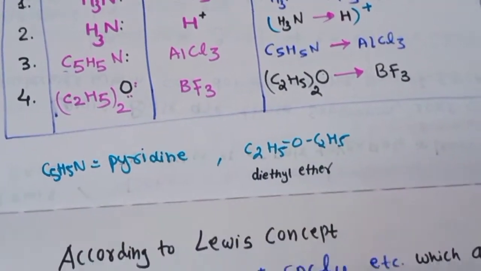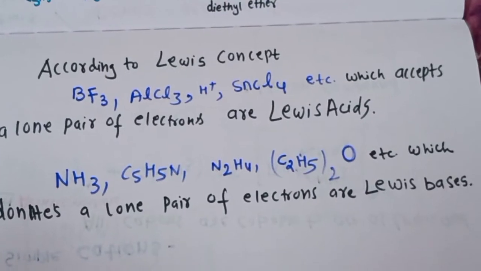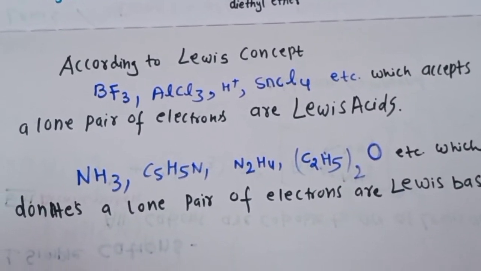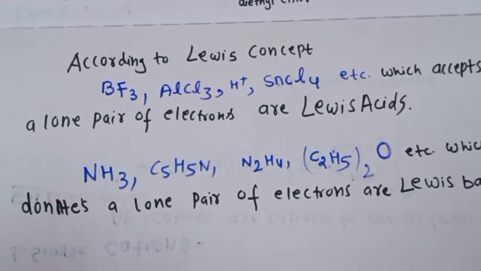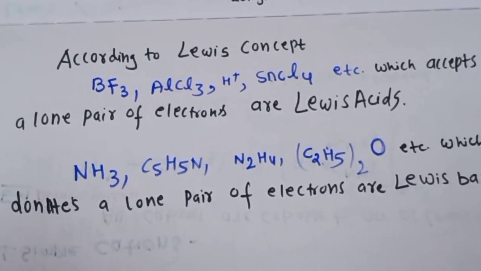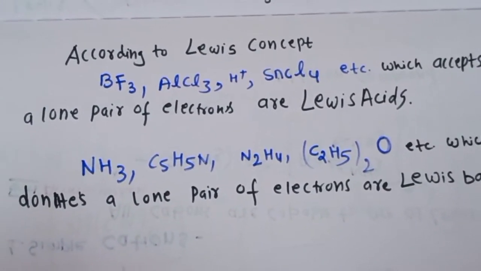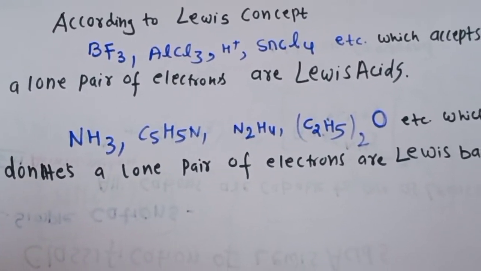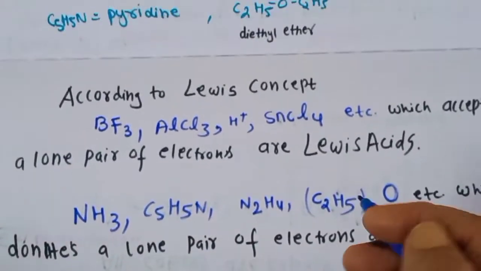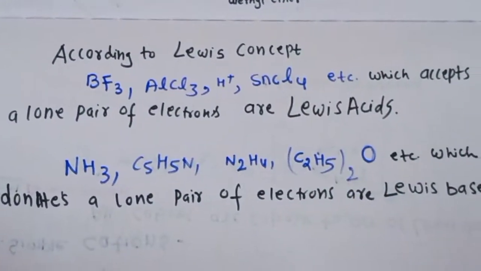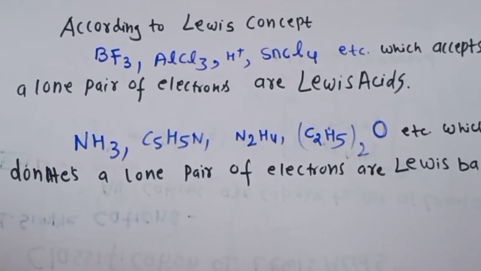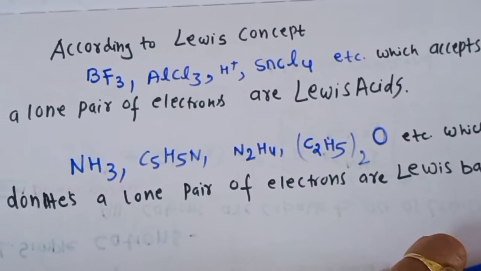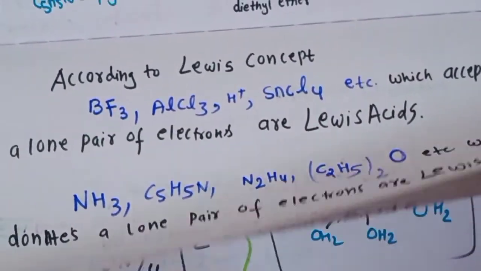So some important examples of the Lewis concepts are BF3, AlCl3, H plus, SnCl4, etc., which accept the lone pair of electrons and are the Lewis acids, and ammonia, pyridine, hydrazine, and (C2H5)2O, this is our diethyl ether. I already wrote it there. So these molecules which donate a lone pair of electrons are our Lewis bases. For the exam purpose, you can learn at least 2 examples thoroughly.